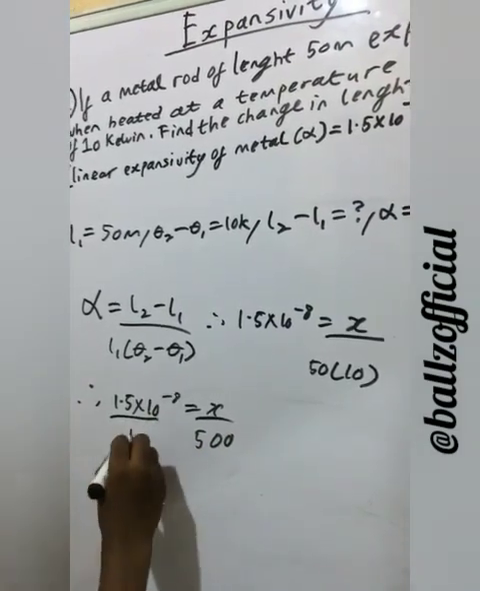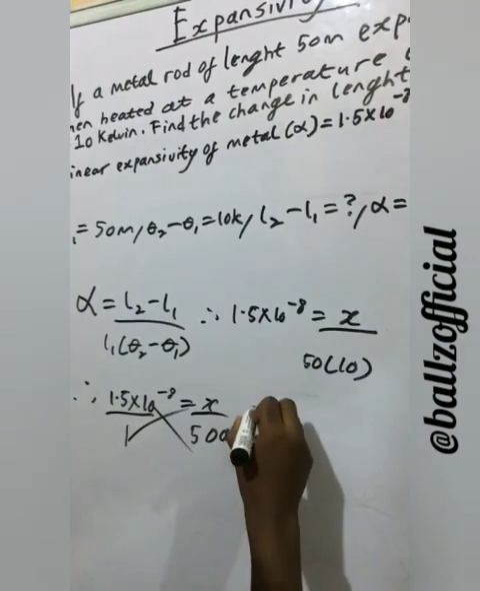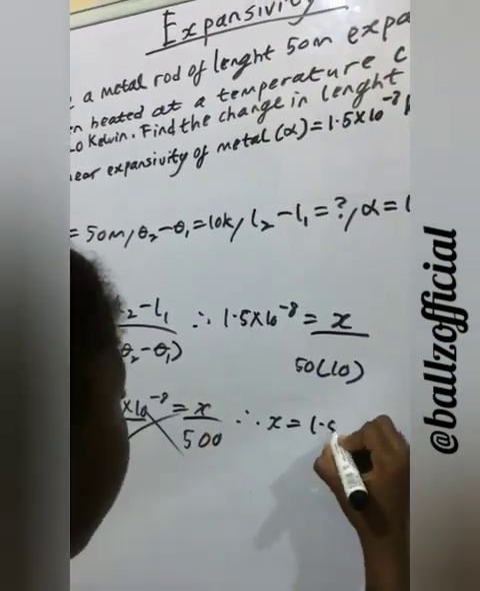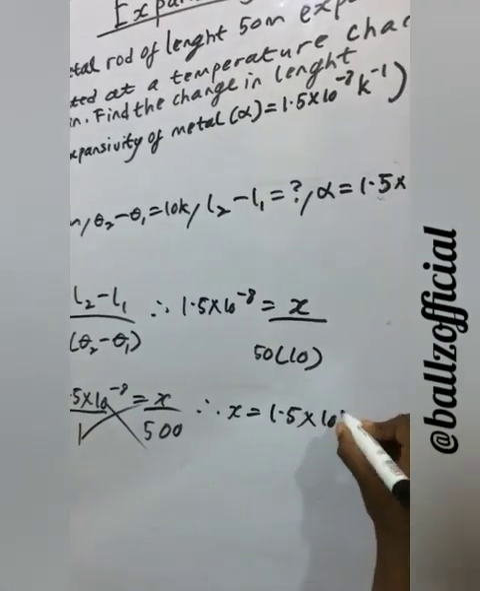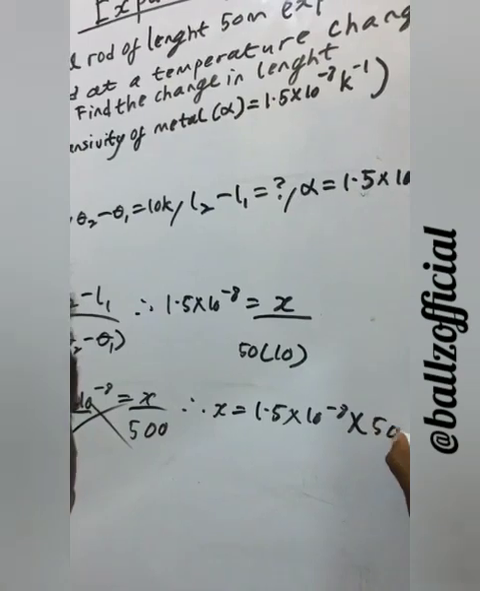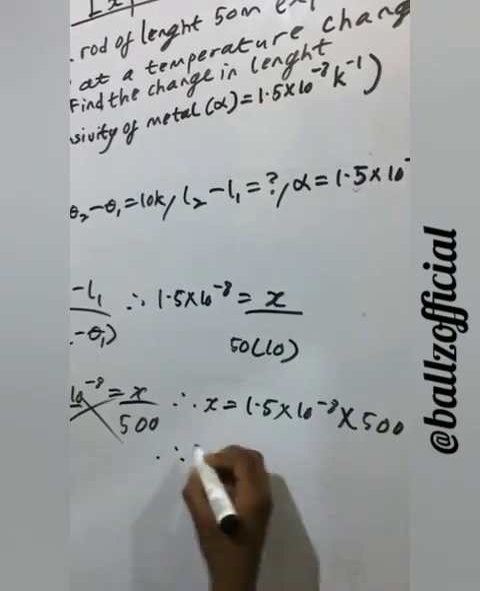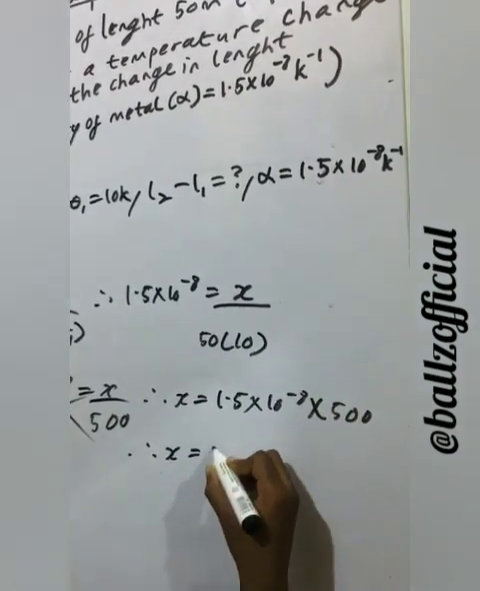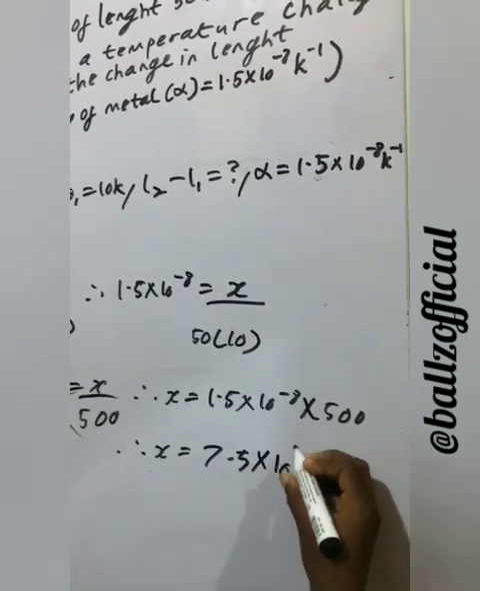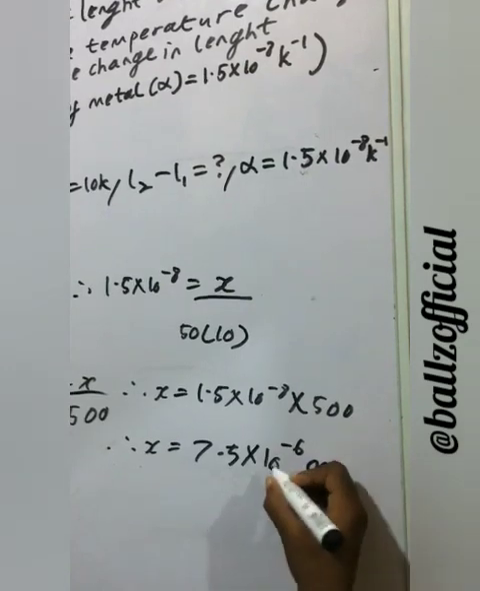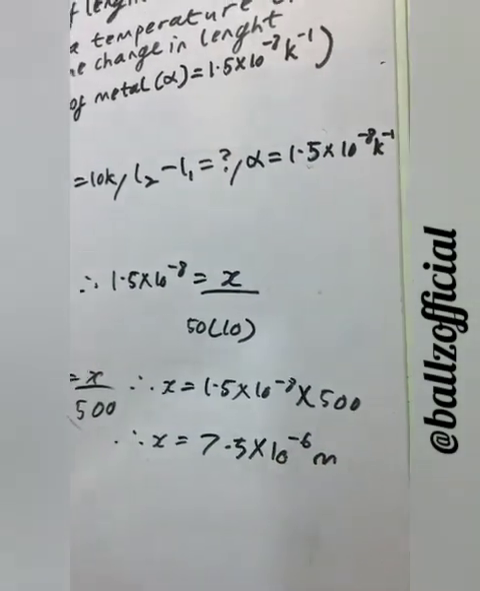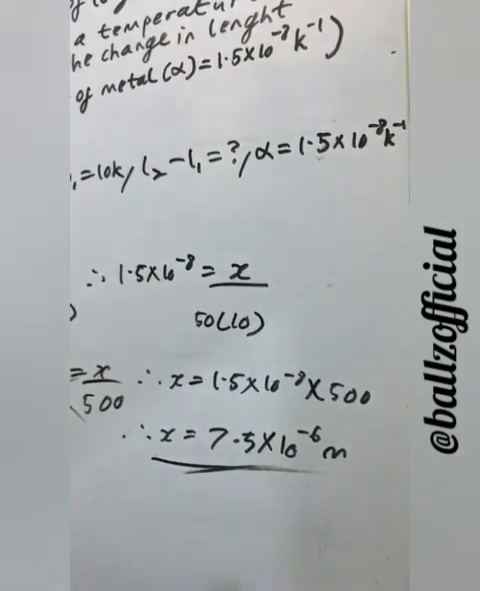Since we have gotten everything, we have to balance and cross multiply. Therefore, 1 times x is equal to 1.5 times 10 raised to the power of minus 8 times 500. Therefore, x is equal to 7.5 times 10 raised to the power of minus 6 meters. That's what we are looking for. And we got it. So this is the answer.